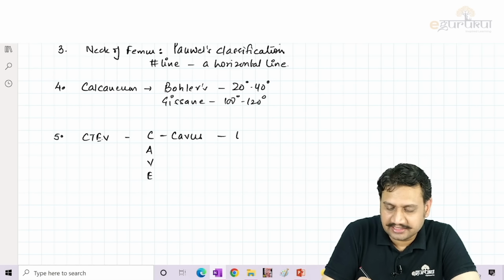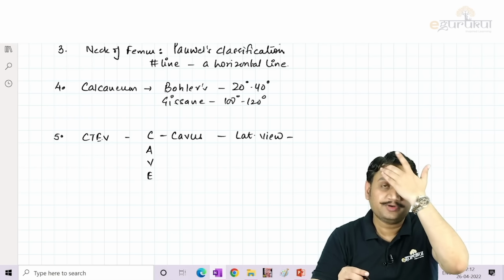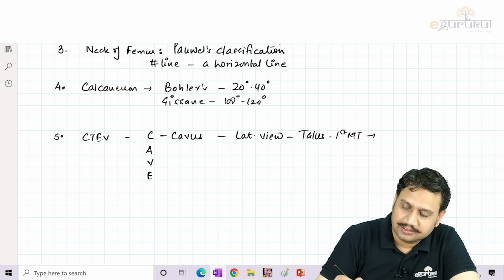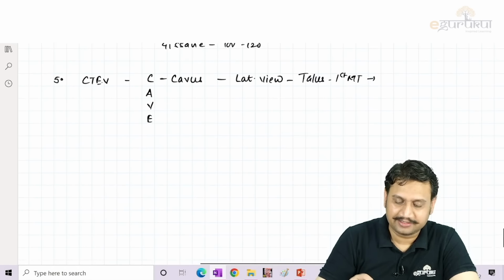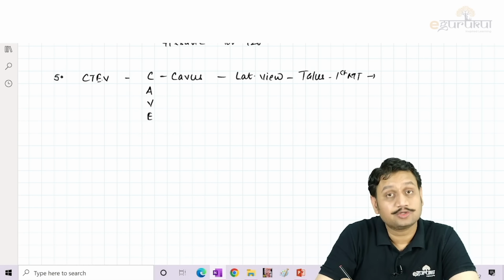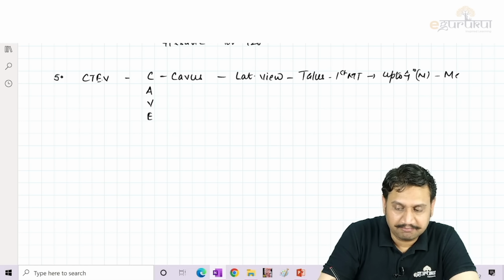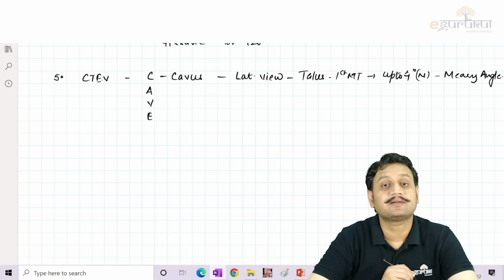So for cavus, what is the angle that you see? For cavus, we see the lateral view, isn't it? Lateral view between the talus and the first metatarsal. What do we call it? This angle, if you remember, should be how much? Normally, it should be up to 4 degrees. We say it is normal. What do we call it? The Meyer angle. Remember the fancy name, Meyer angle, right?